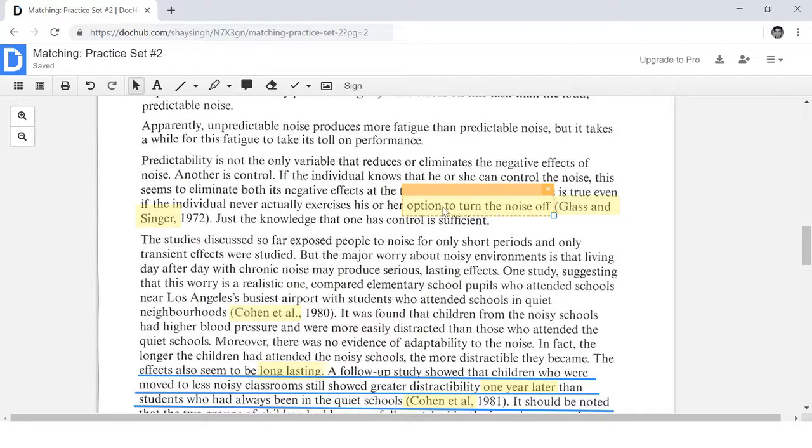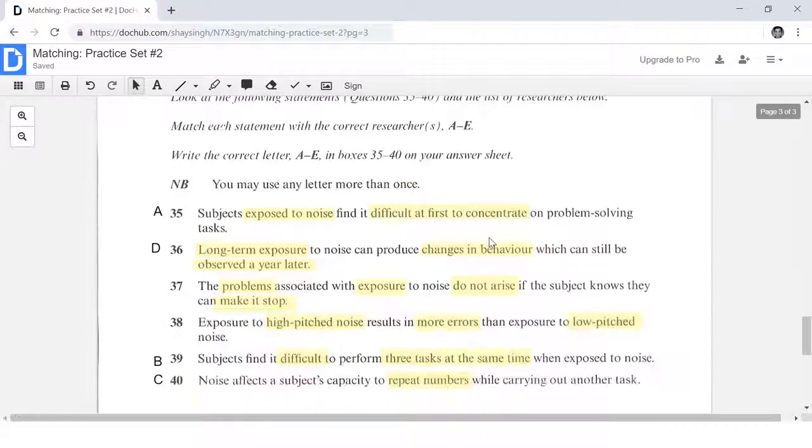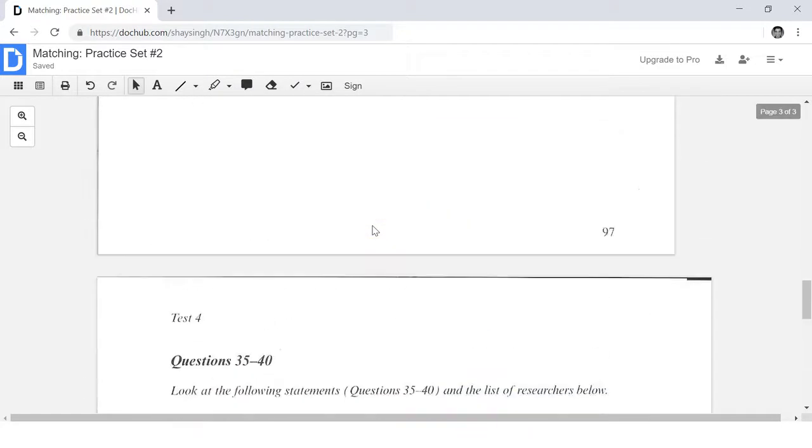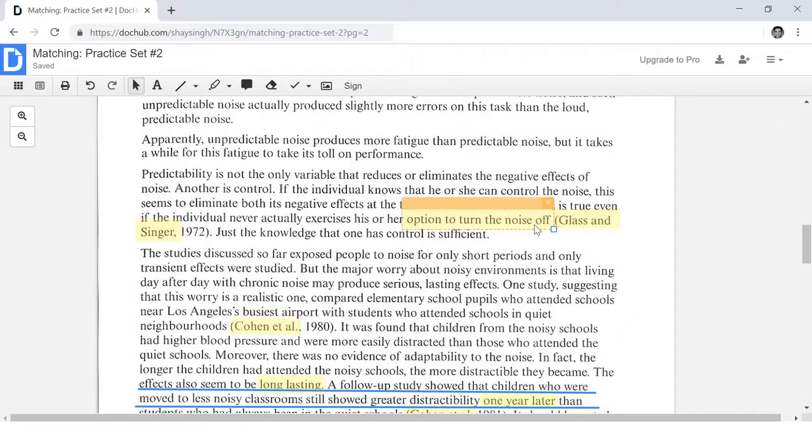All right, so I know that this is synonym language for this part, make it stop. Make it stop is synonym language for turn the noise off, right? So it's possible that we're going to find our matching sentence right in this area. So let's go ahead and read this part. Let's read the sentence starting from here. This is true even if the individual never actually exercises his or her option to turn the noise off. Let's keep reading on. Just the knowledge that one has control is sufficient.